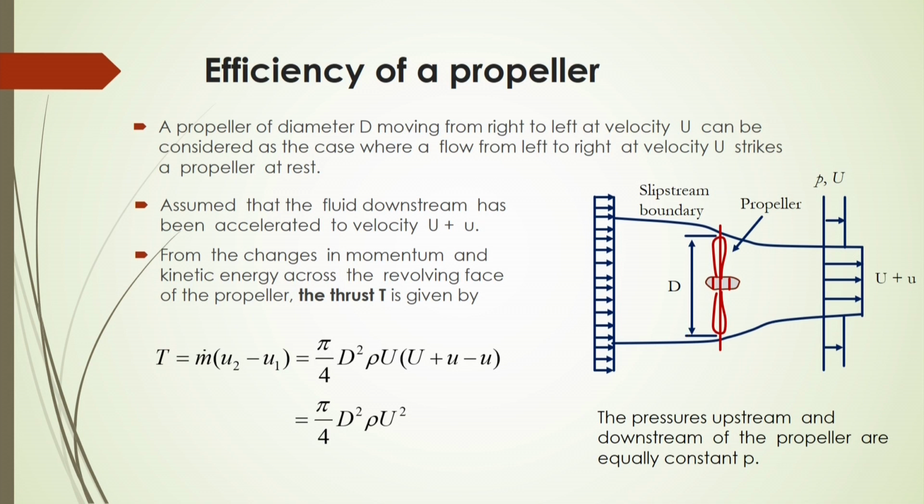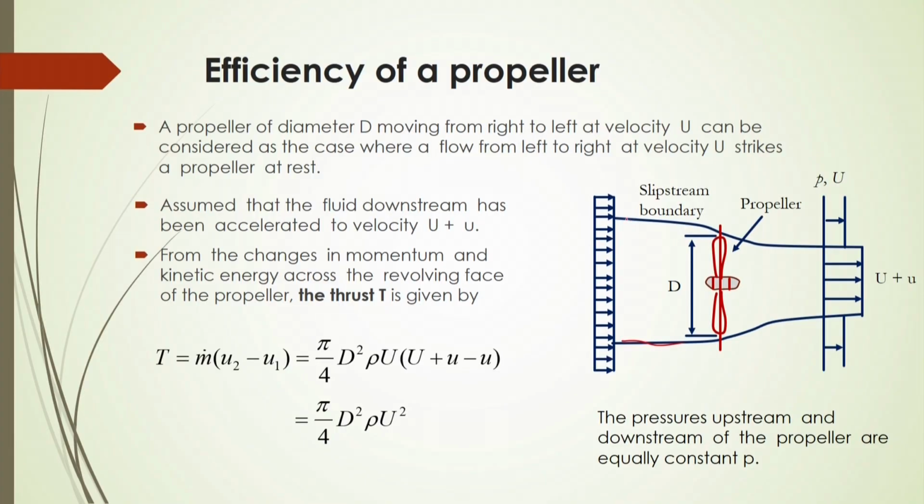Now, another example of the momentum equation is how to calculate the efficiency of a propeller. This is one propeller, like on an aeroplane. By the movement of this propeller, the liquid will be moving from this section to this section.